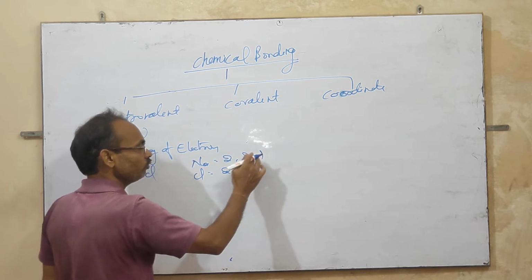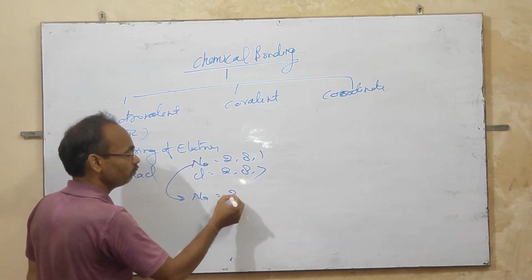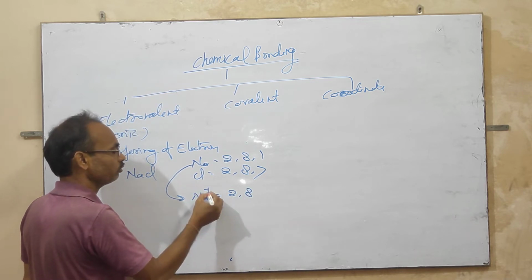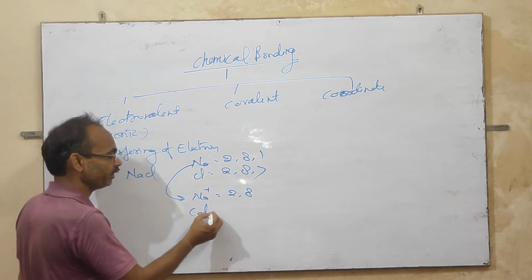So by losing one electron, sodium becomes 2,8 and it is known as sodium ion. It is also known as a cation.